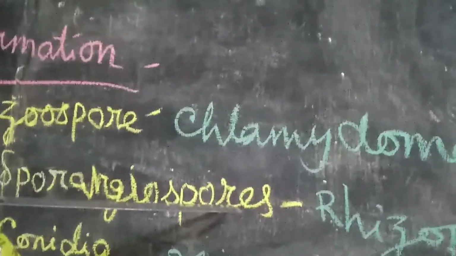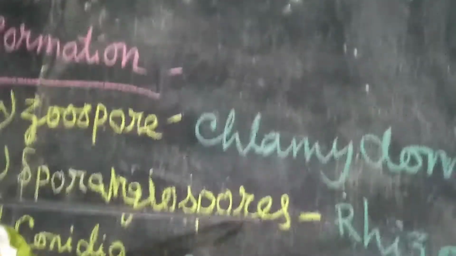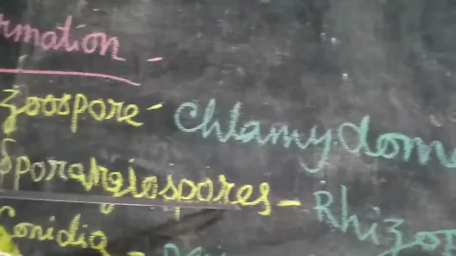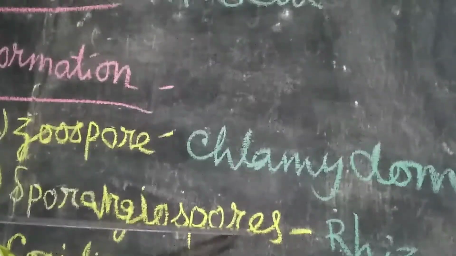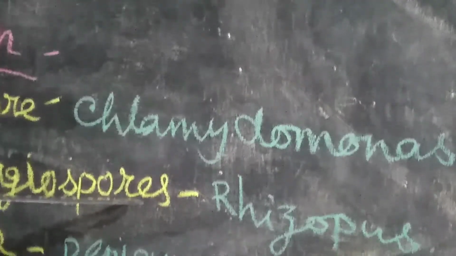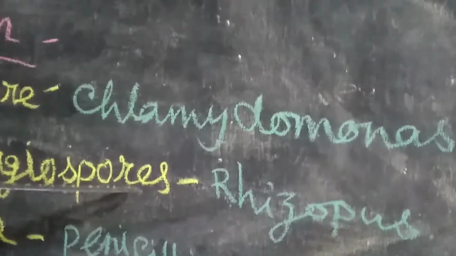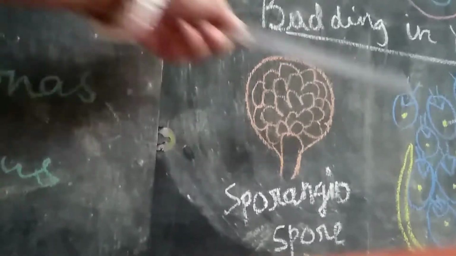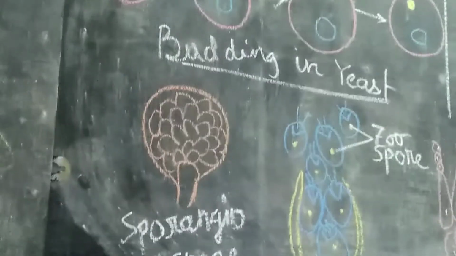Next is sporangiospore. They develop inside the sporangium, but they are non-motile. They don't have any flagellum. Sporangiospores are seen in rhizopus. See this one, rhizopus: sporangiospores are forming but without any flagella. Here flagella is there, but here no flagella. So it is in rhizopus, and it is in Chlamydomonas.